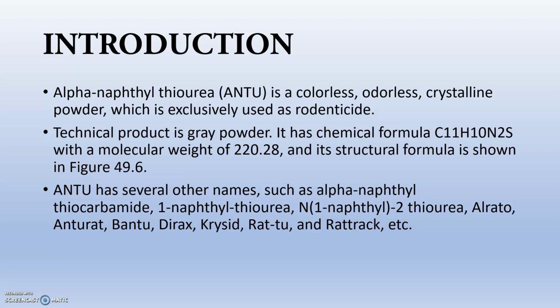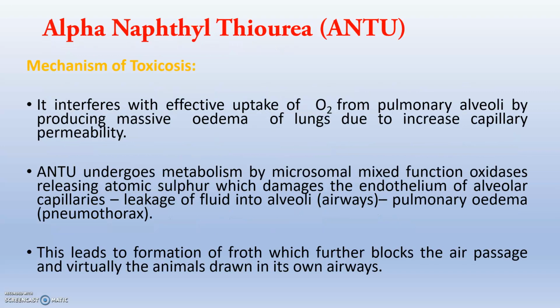ANTU has several brand names, mainly Alrato, Anturat, Bantu, Dirax, Chrysid, Rat-Tox and Ratac, etc.